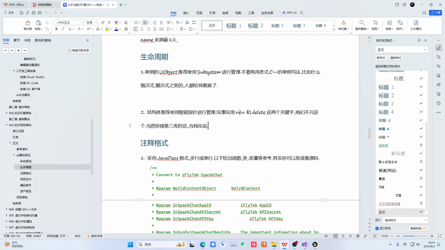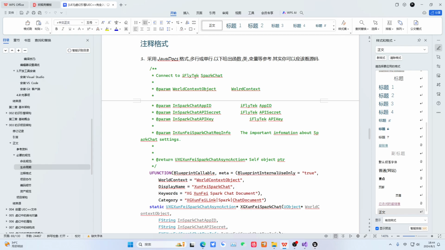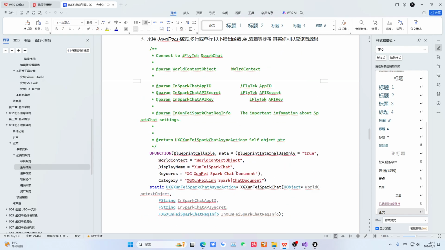So in UE5, we don't use new and delete. For UObjects, we definitely don't use new and delete, because Unreal has already abstracted new for you. We can only use NewObject. Okay, so sometimes with third-party libraries, we have no way around it, and we might need to use delete. You don't need to worry about this part. After you release it, just remember to free it. Okay, let's look at the standard comment format. Here we provide a function.